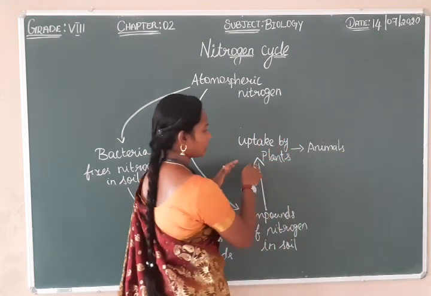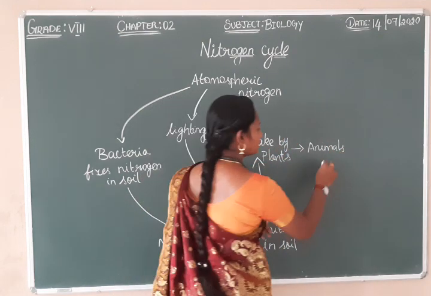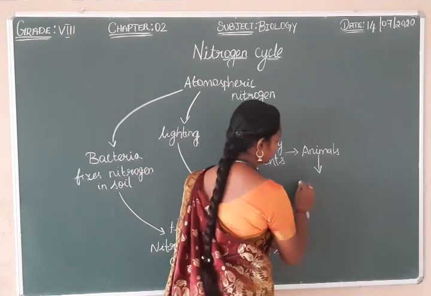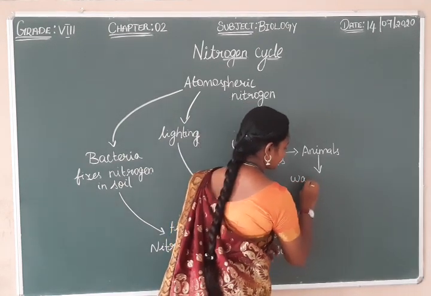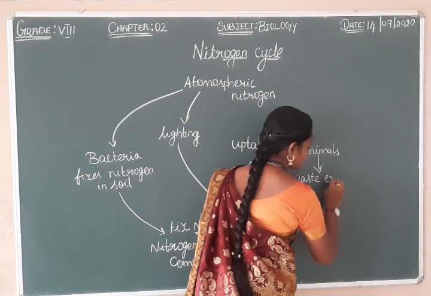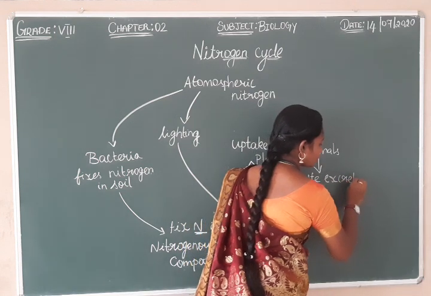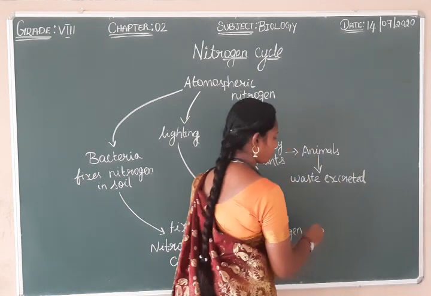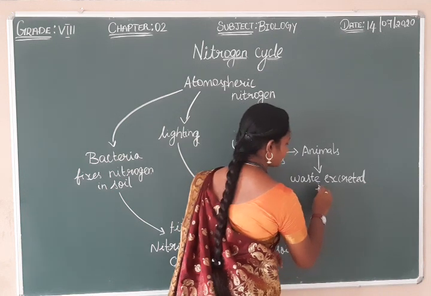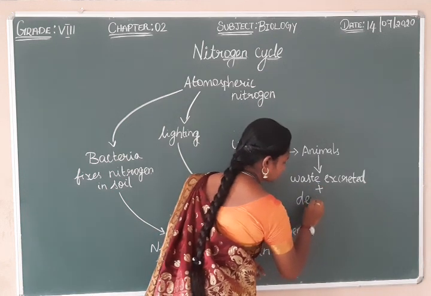Animals consume the plants, and then waste is excreted from the animals. This also has a nitrogenous component.